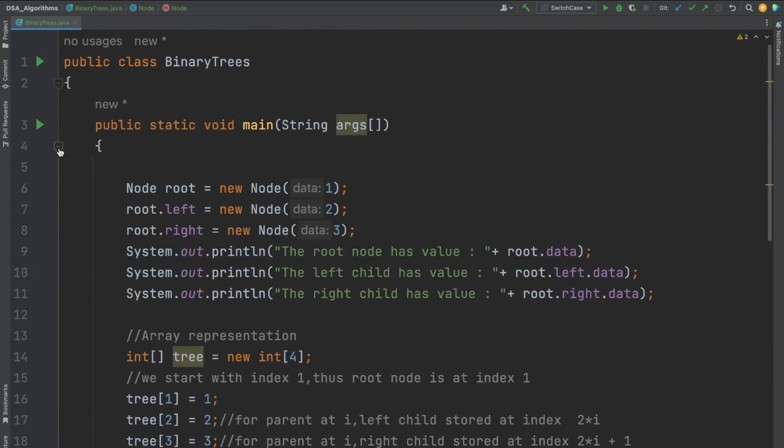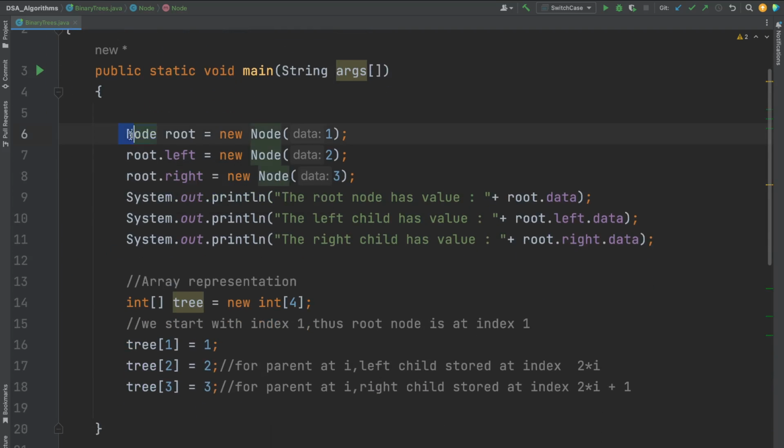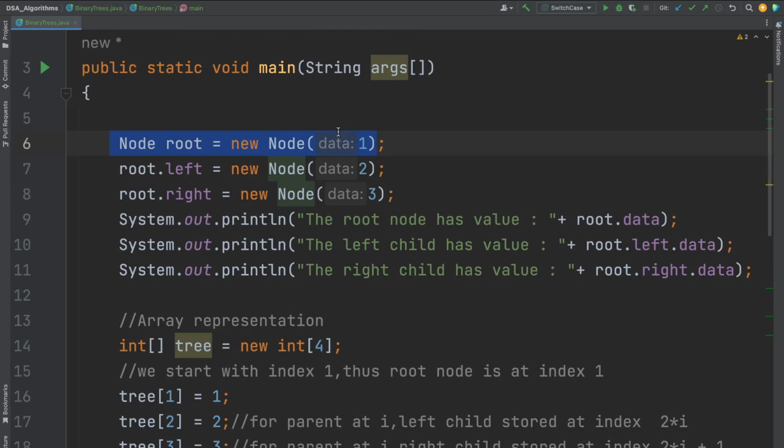Going ahead, I have created my root data. A root node is nothing but the first node of my tree. So I'm saying node root. This is a variable name; you can give any variable name, but usually if it's the root node, you will name it root. Here I've used a parameterized constructor and passed in a value of 1. That means my binary tree now has the first node which has value 1.